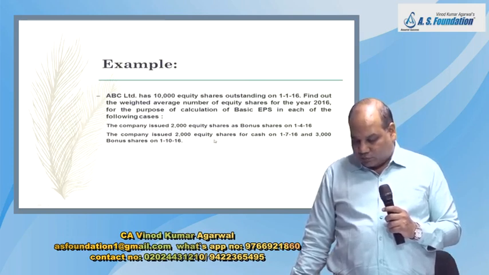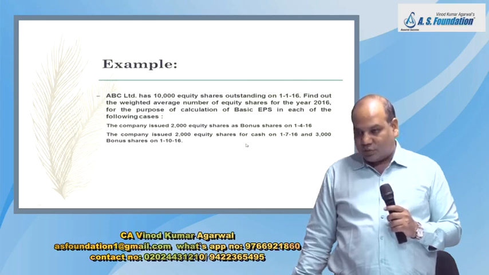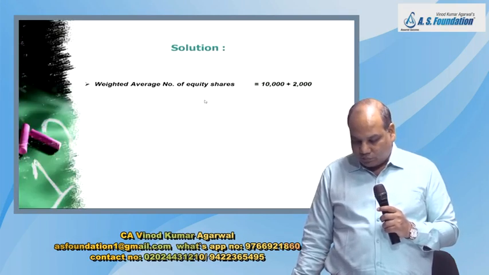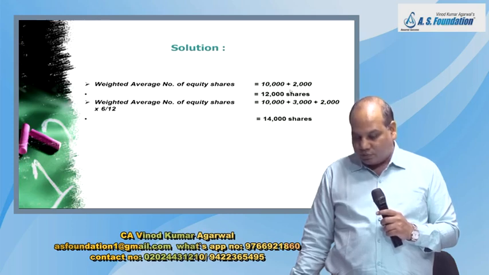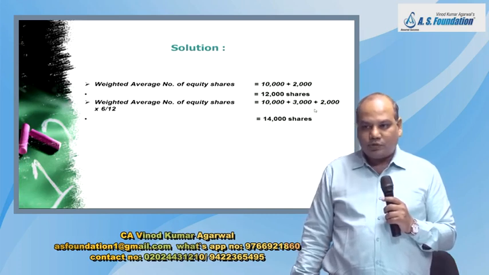So this time, first you will have to calculate the weight for this 2,000 share. What is the year ending date? December. Because you are given opening balance on 1st January. Anybody wants to answer? What is the weighted average number of share here? Yes, the answer is 14,000. First answer right. 10,000 plus 2,000. Answer 2. 10,000 plus 3,000 bonus share and 2,000 into 6/12. 2,000 is outstanding for 6 months. So 14,000 shares.